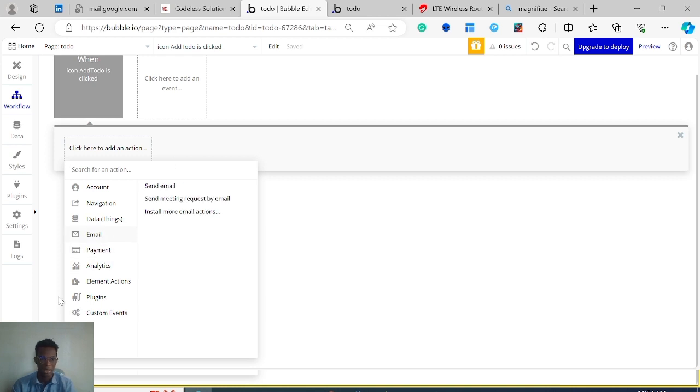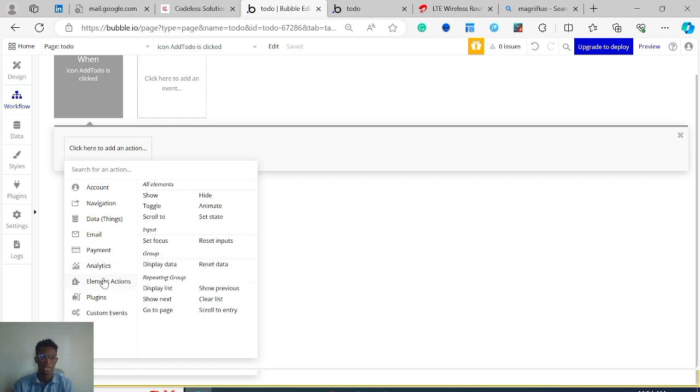You can also send email. You can even integrate payment options like Stripe, so you can actually charge a user. You can set up a recurring payment. You can set up analytics. You can do a lot of things. You can also work with elements. You can show another element, add another element, animate another element. So it's like a military job that Bubble literally gives you in this work. The first time I discovered that you have all of this power just at the tip of your fingertips, literally, I was very happy. I'm literally clicking.